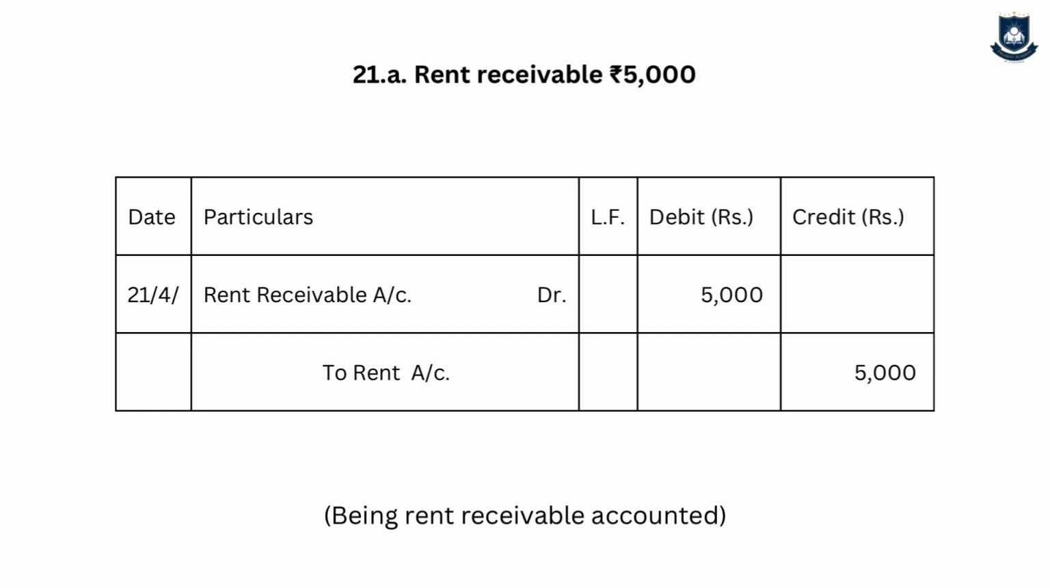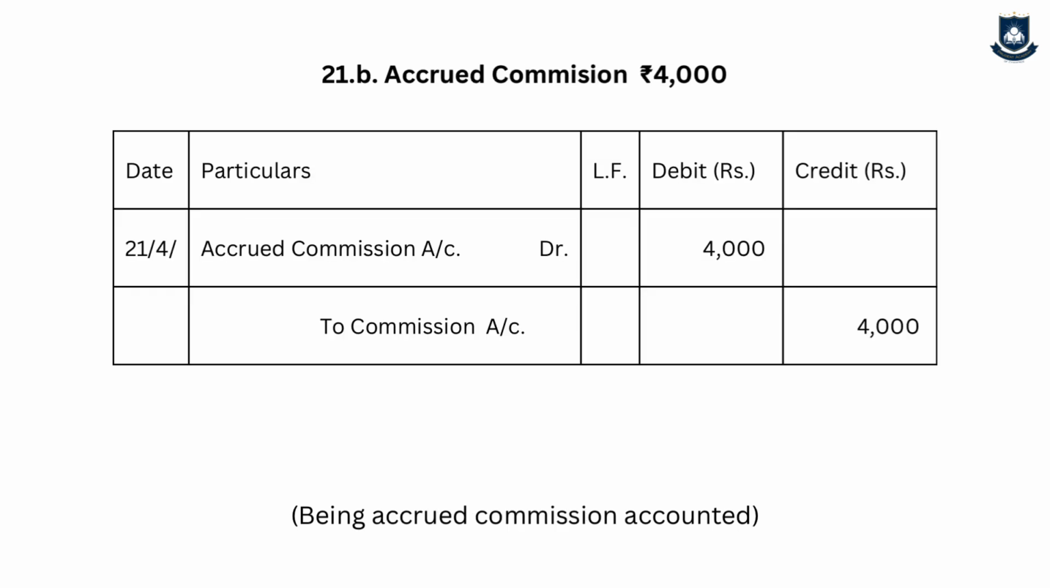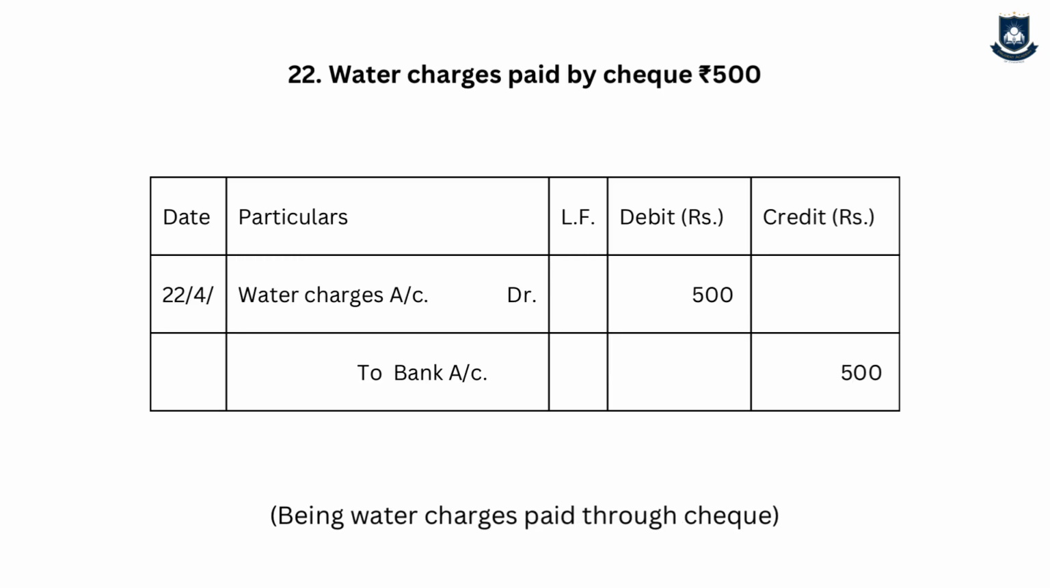Now the word accrued means accumulated commission. So it is my right. I have not yet received it, but I have the right to receive it. So accrued commission account debit to commission account will be the journal entry, being accrued commission accounted. Now the logic is very simple. For rent receivable, the rent receivable asset is increasing, debit, and rent is my income, it is increasing, so credit. And accrued commission is an asset, it is increasing, so it is debit, and commission is income, it is increasing, so credit.